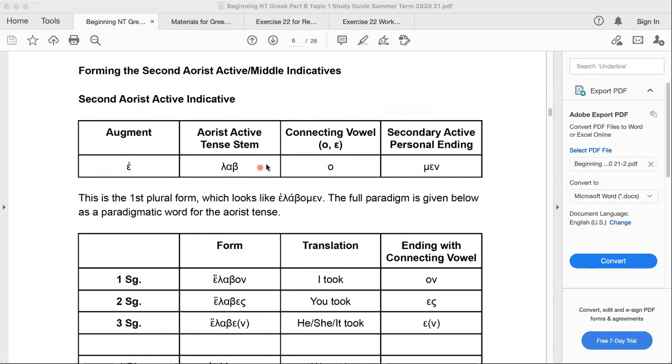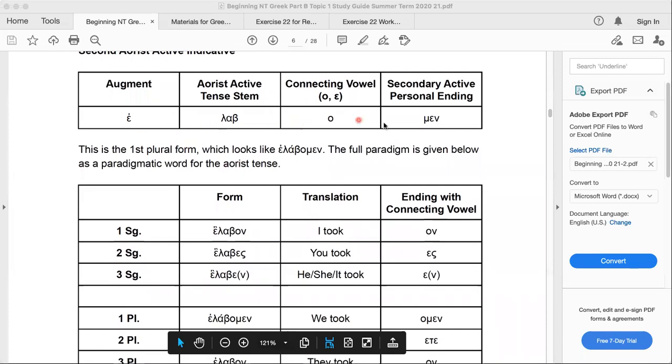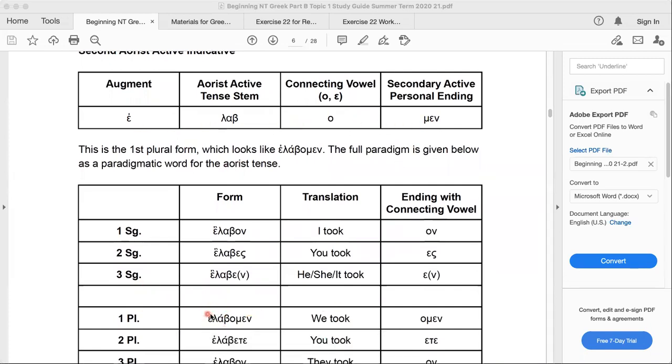And what I mean by that is right here. So this comes from lambano, but the form, first singular, elaban, it's first plural here, elabamen, down here on our chart. So it means we took, and you can translate aorist, think of it for now as sort of a simple past tense idea. There's a lot more to it than that, but if you just say, I took, he went, I threw, that works. So we'll simplify it as much as possible for now.